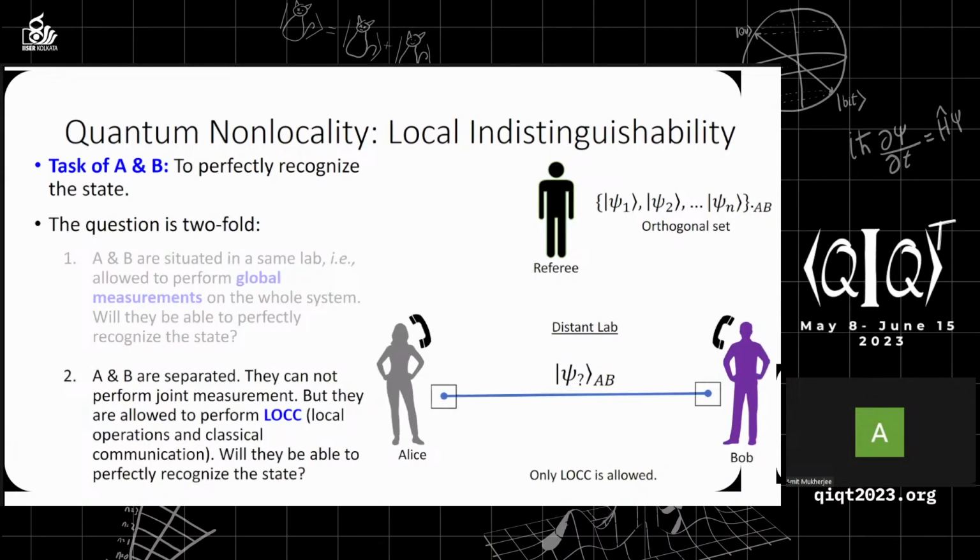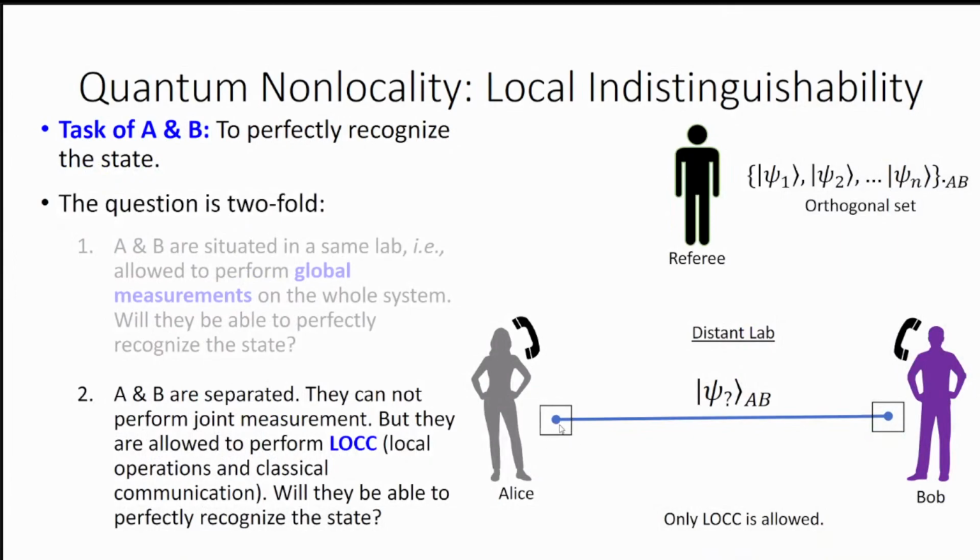But let us consider the second scenario. Alice and Bob are spatially separated. They cannot perform the joint or global measurement now. But they are allowed to perform LOCC, that is local operations and classical communication. Alice can perform some operations on her local subsystem, and Bob can perform some local operations on his local subsystem. Additionally, they are allowed to communicate classically via, you can say, telephone. So in this scenario, will they be able to perfectly recognize which particular state is given to them?